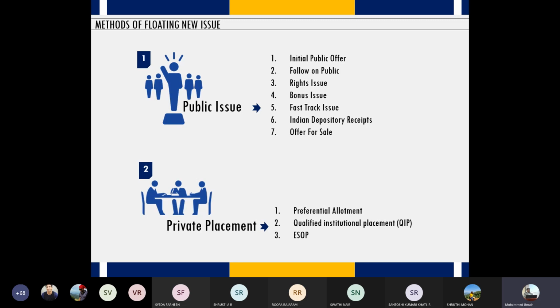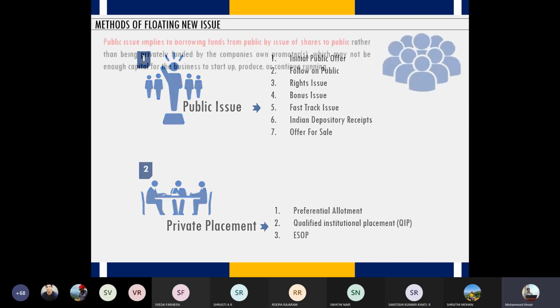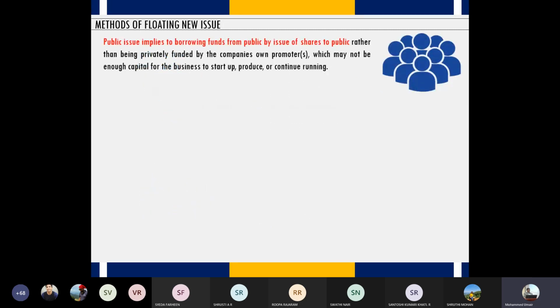The first one, quite popular, is the initial public offer. What happens in an initial public offer is that a company which has never issued shares, in other words a private company, issues them. Now, Flipkart, who are the owners of Flipkart? Flipkart is owned by Walmart, which is a US based retail giant, right? So all the promoters hold shares in Flipkart. Now these promoters are the shareholders. But are these shares publicly available? The answer is no. It's a private company. So only a few individuals will be owning all the shares of the company, right?